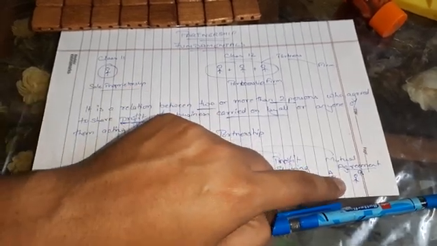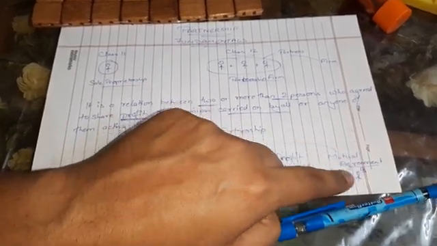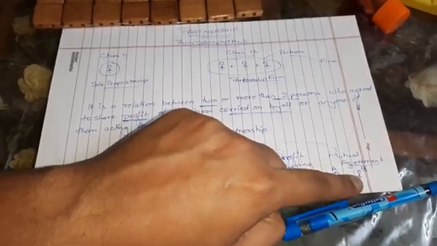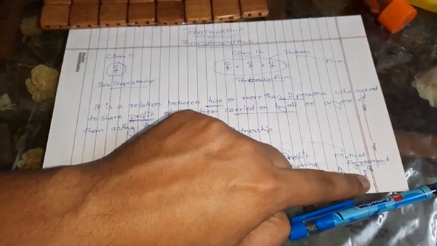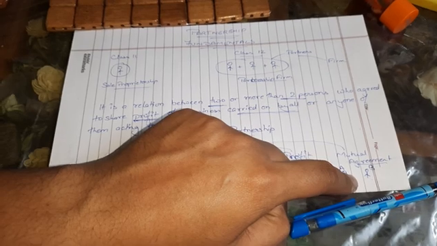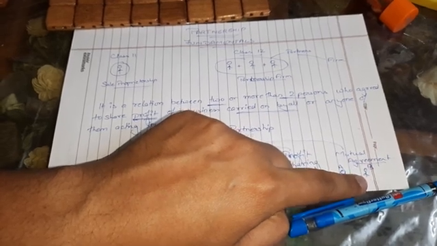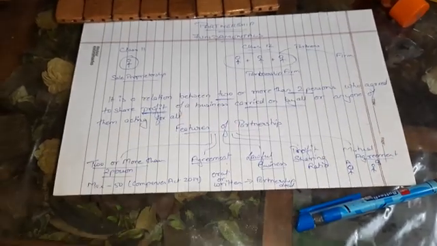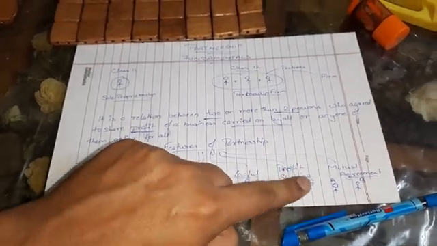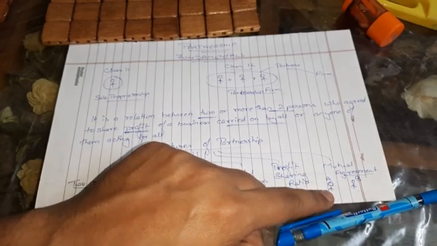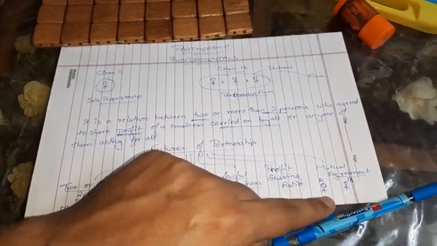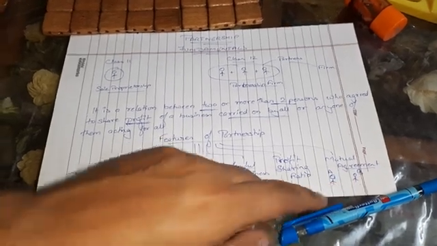A and B together are working, or any one of them. Or I have told you that B is going to work, and the profit will be distributed among A and B in an equal form. So either A and B will be working together for the business to earn the profit, or only B is going to perform the activity, and the profit will be distributed between A and B both. So it is a relation. We can say that business can be carried on by any one of them or by both of them, for earning the profit. So this is the meaning of mutual agreement.